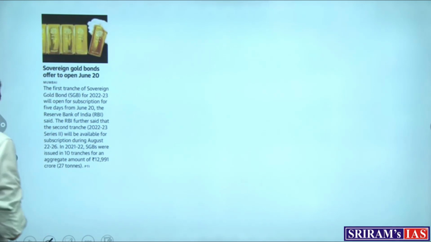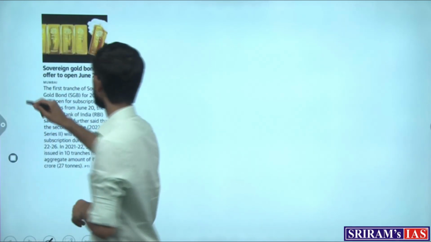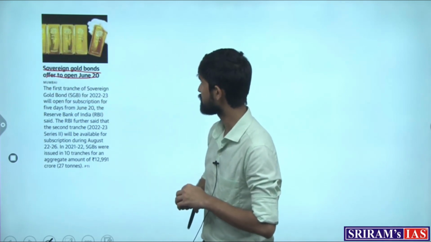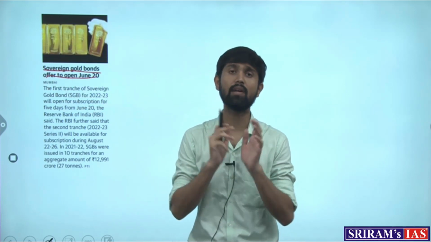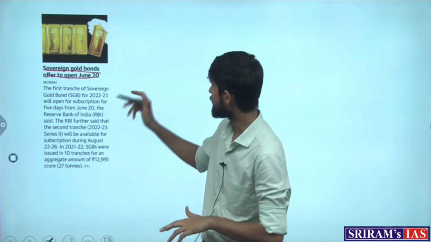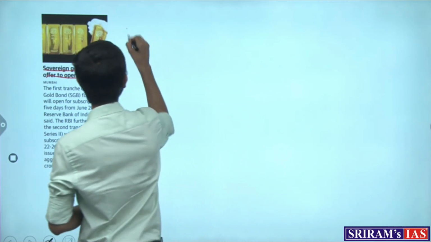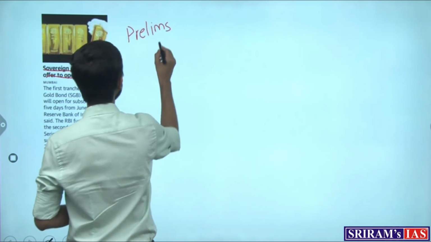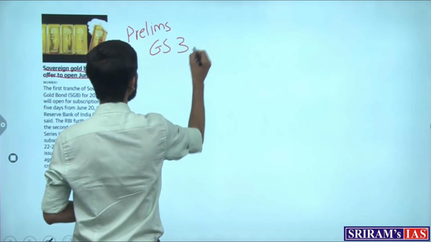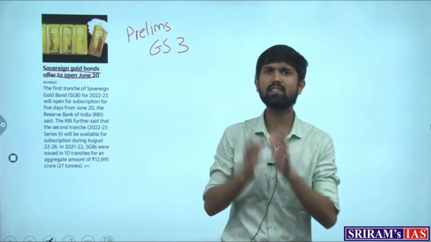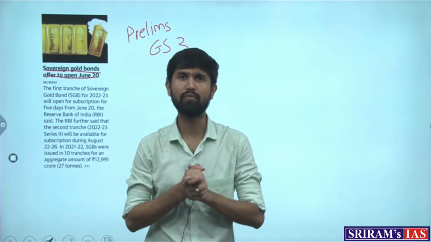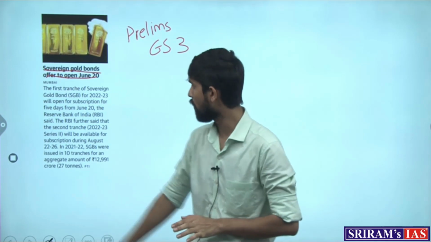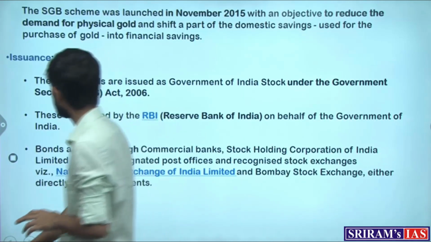The next article which features in the newspaper talks about the sovereign gold bond scheme, which features on page number 15 of the newspaper. Now, the sovereign gold bond scheme is a very important scheme because it has been featured repeatedly in the prelims examination. And we study it from the perspective of GS3, or the economy portion. So let's try to understand what exactly the sovereign gold bond scheme is, what is to be achieved through it, and what some of its important points are.